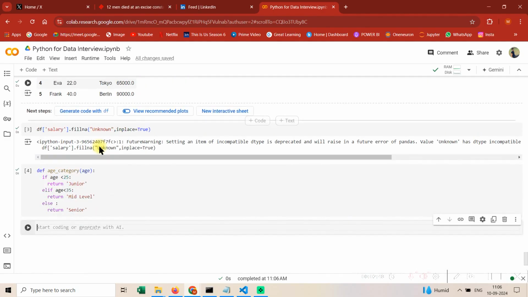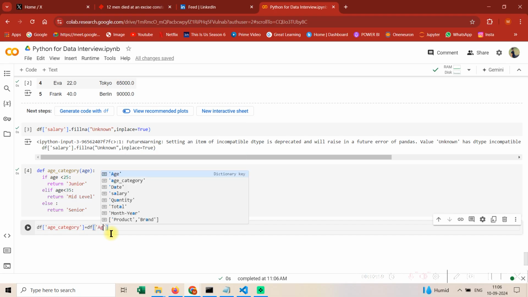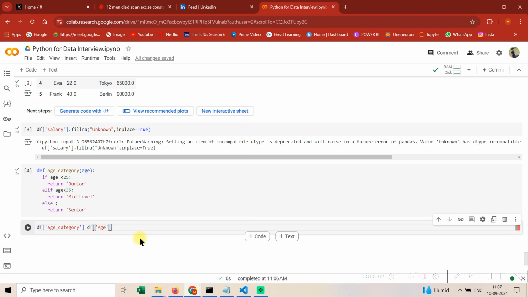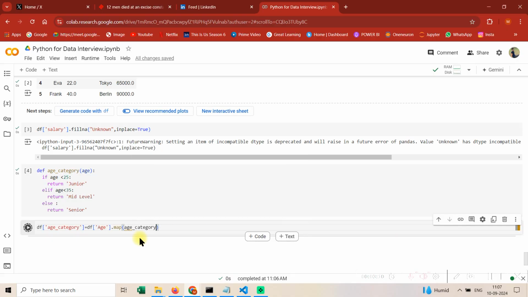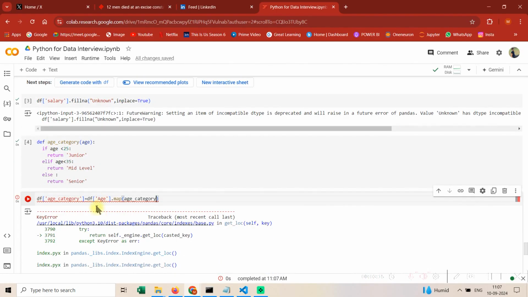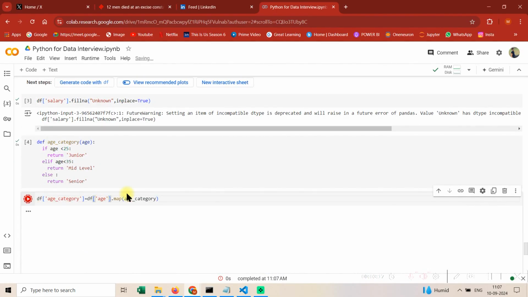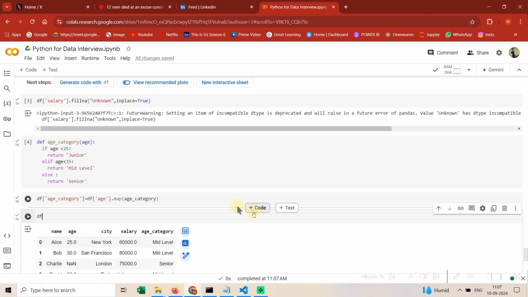So guys, this is a simple statement that I have written. Now how do we apply the map function? So df age category, and then we need df age, and then the next thing is we need to apply a map function. You can directly do it, and then you write this. Okay guys, we have an error. It's age, so it's age. Let's try to see over here.